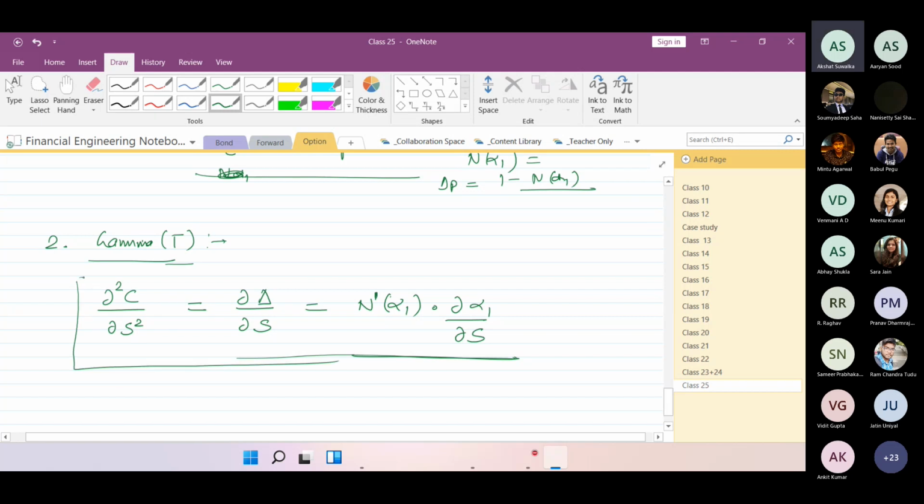I'm talking about this which we have put together, and this would be the final expression. We know what the value of N dash is, and what del alpha 1 by del S is. If I put them together, this is the expression I will be getting.